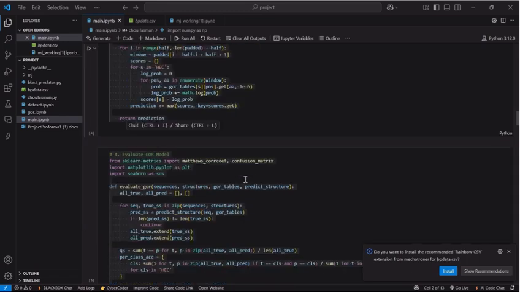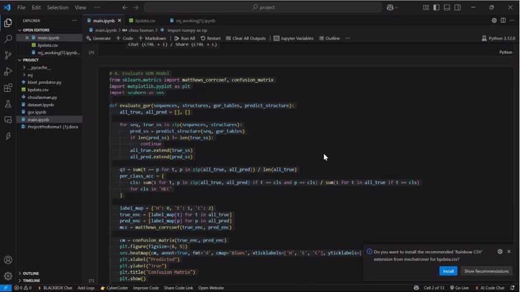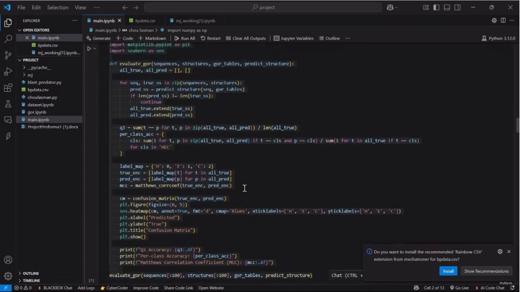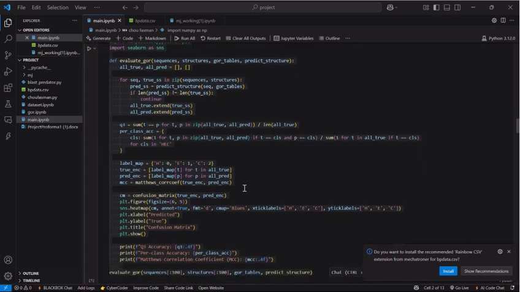The evaluations which I have used are Q3 accuracy, per class accuracy for H, E, and C, and also the Matthews correlation coefficient, MCC, and also a confusion matrix for visualizing by using Seaborn.